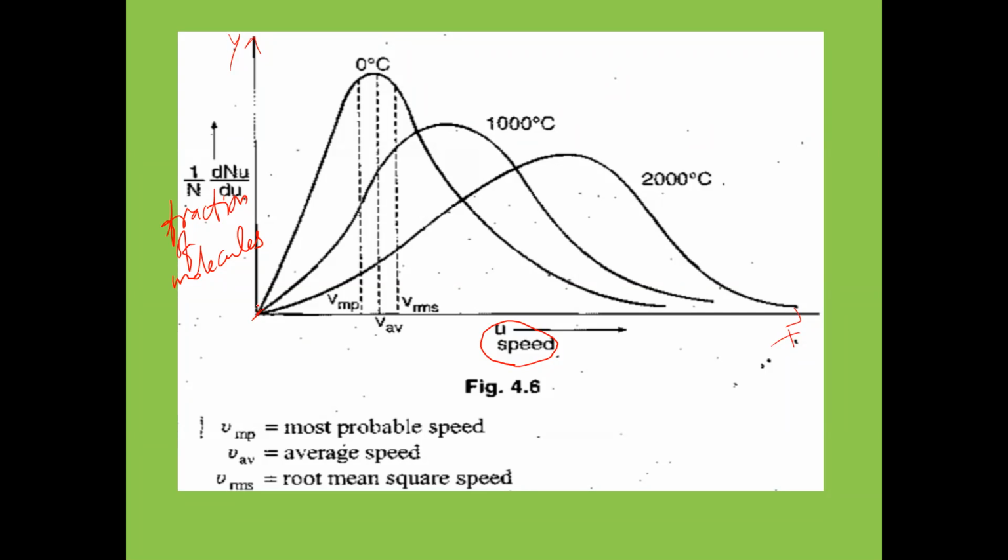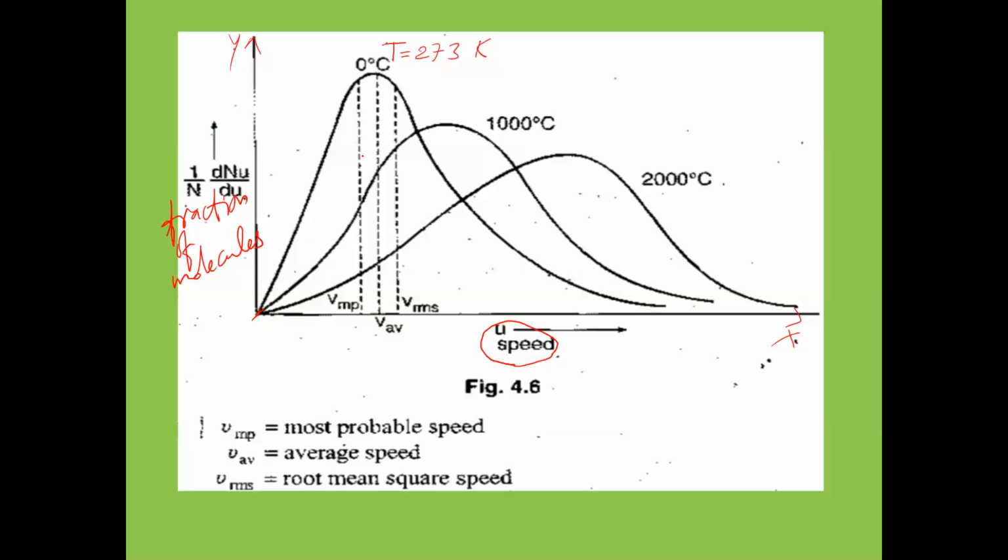And suppose I'm taking 0 degrees Celsius initially. Temperature I'm taking T, T is equal to 0 plus 273, that is 273 Kelvin. So at 273 Kelvin, that is 0 degrees Celsius, we got one curve here. This curve is indicating 0 degrees Celsius. In this curve, if you observe, this is the peak of the curve.